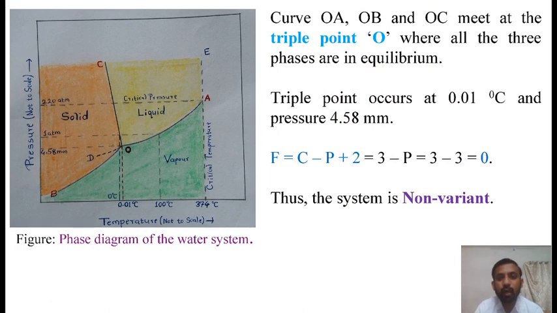The curves OA, OB and OC meet at a single point. That single point is called a triple point, denoted by the symbol O, where all the 3 phases are in equilibrium. This triple point occurs at 0.01 degrees Celsius and pressure 4.58 mm of Hg. Since at triple point there are 3 phases and 1 component, therefore F is equal to 0, that is the system is non-variant.